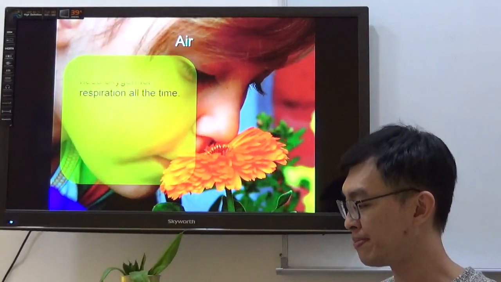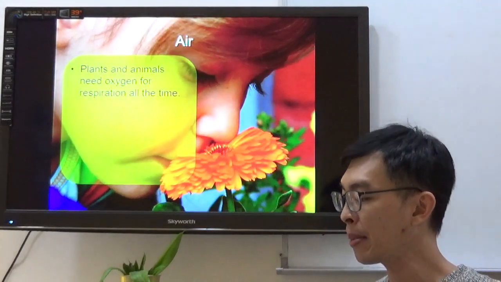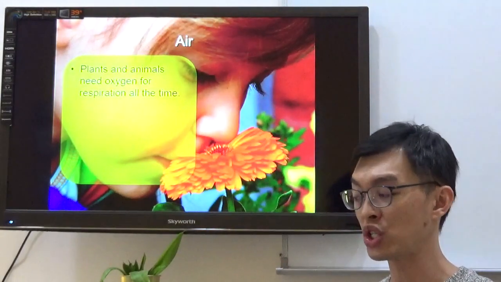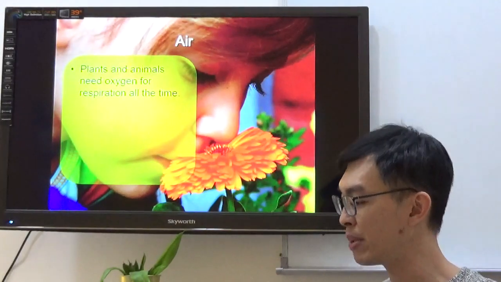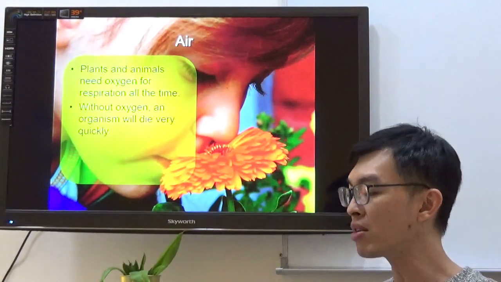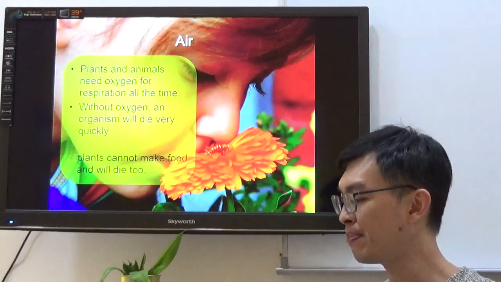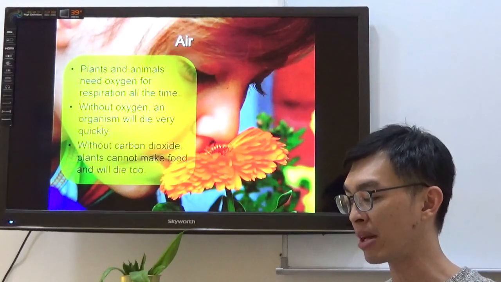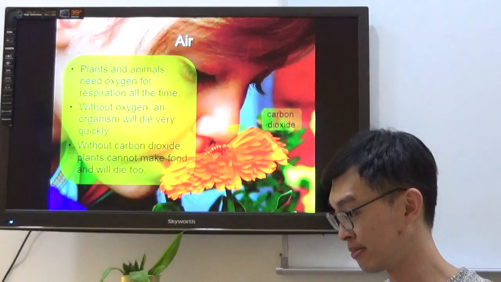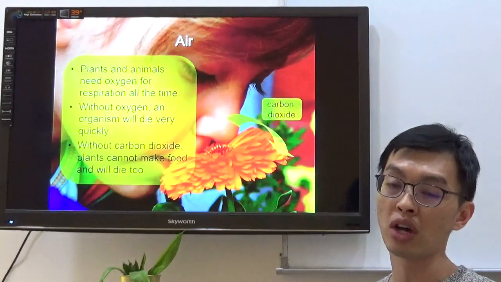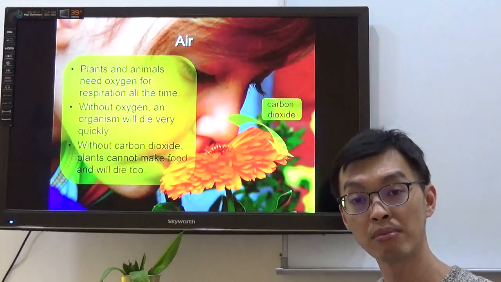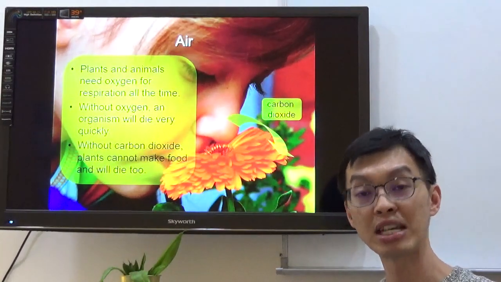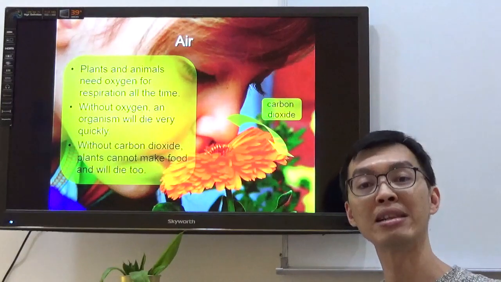Now coming to air. Plants and animals need oxygen for respiration all the time. This is what we have learned in P3, P4, P5. Without oxygen, an organism will die very quickly. Without carbon dioxide, plants cannot make food and will die as well. So this is talking about gaseous exchange between organisms such as animals and plants. Okay?